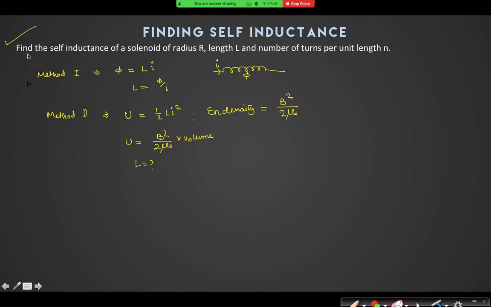Use any method and find the self-inductance of a solenoid that has radius R, length L, and number of turns per unit length n. Can you tell me what is the self-inductance of that? Long solenoid, you can assume that the radius is much less than L. Use any method. Mu naught n. Mu naught into n. No.